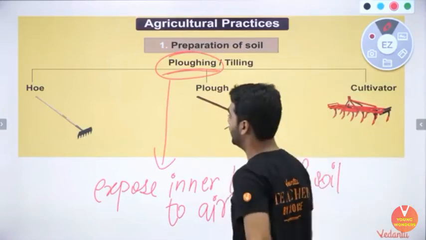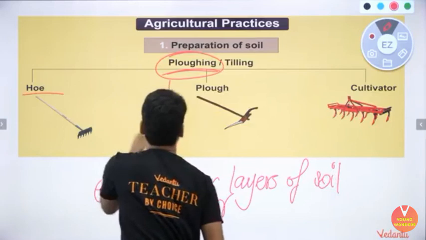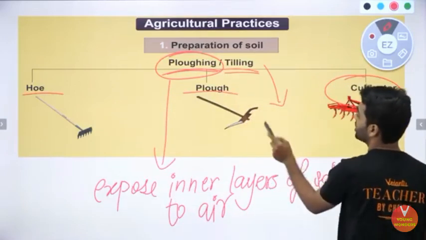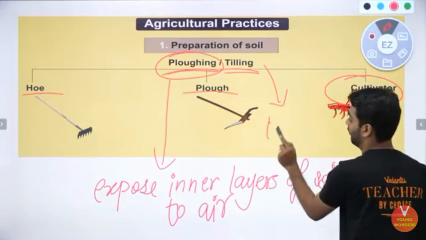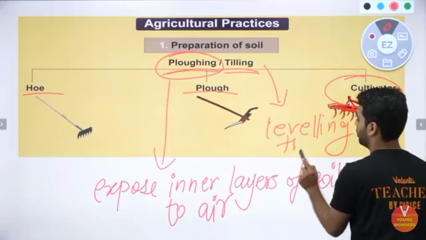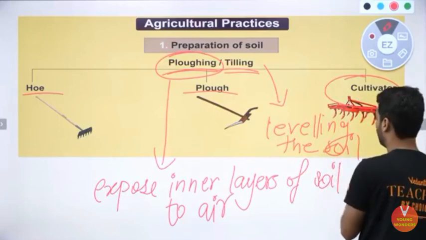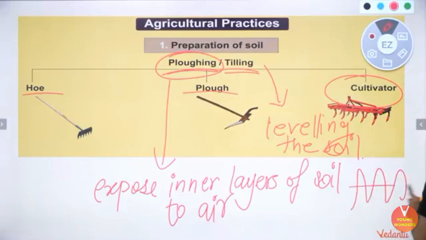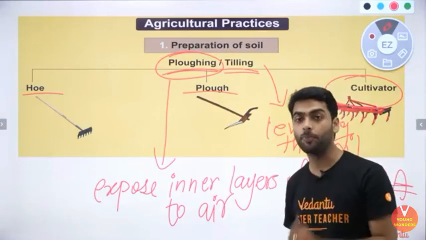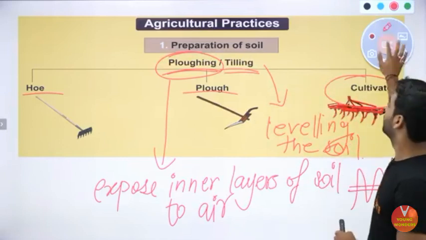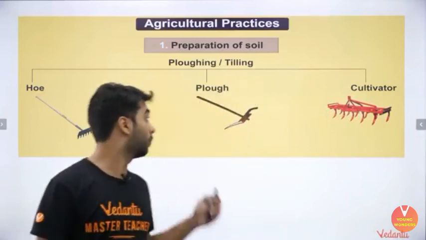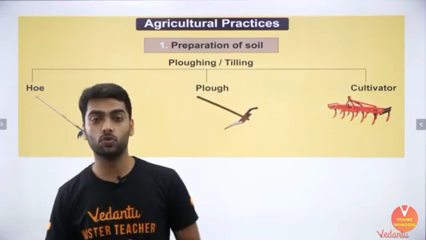Plowing can be done using a hoe, using a plow or a cultivator. Tilling is to give the soil a good shape or a good level. So tilling is nothing but leveling the soil. If your soil is in an upheaval, to give it a good level, you call it as tilling. So plowing and tilling are the two important steps which are done by preparation of soil. So these are the different tools: a hoe, a plow, or a cultivator, which is used to prepare the soil.